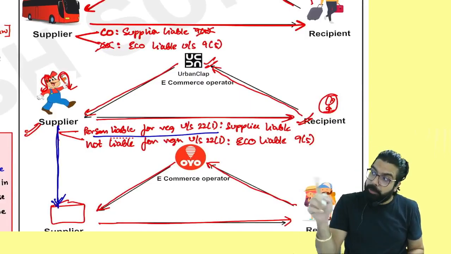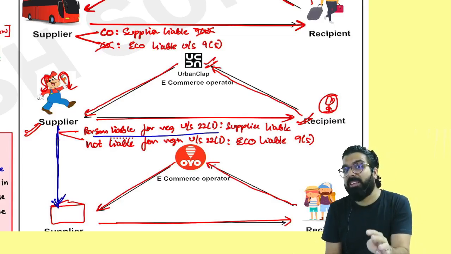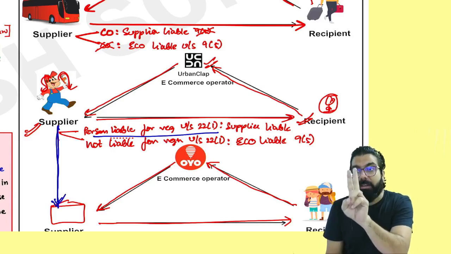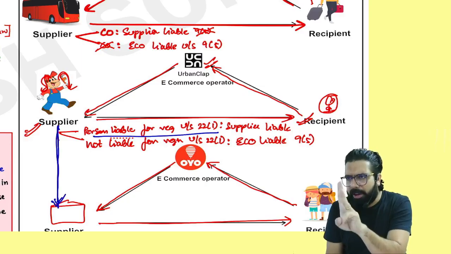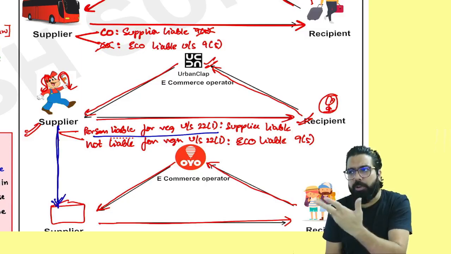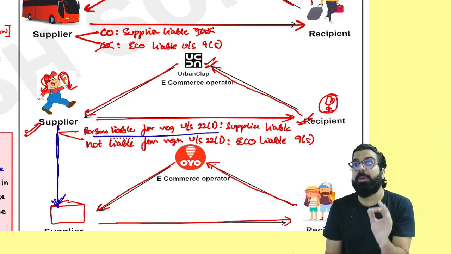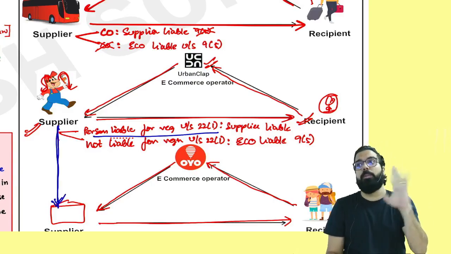Remember one thing. The beautician will be liable because only those services which are housekeeping, accommodation, transportation, housekeeping, accommodation, and restaurant, only the e-commerce is liable. In case of beautician etc. service, e-commerce is not liable. Please remember, it should be the specified services only. Not all services, e-commerce is not liable.